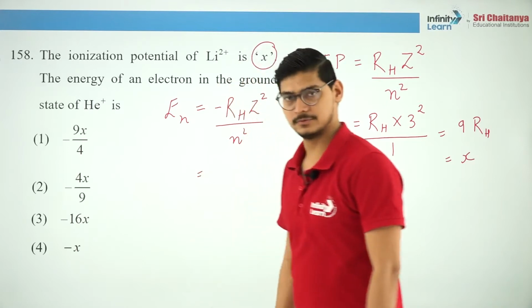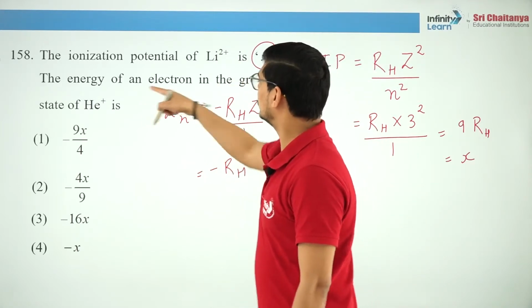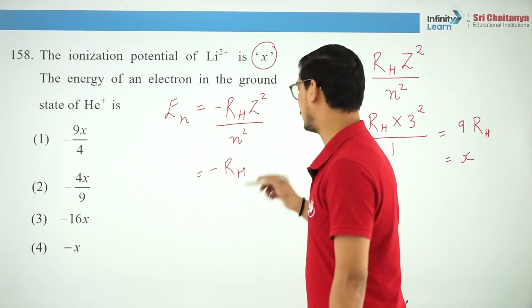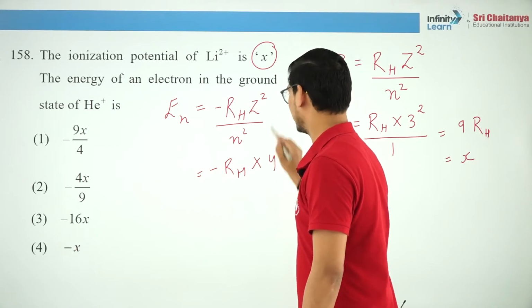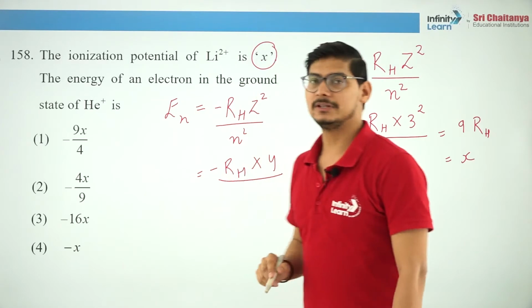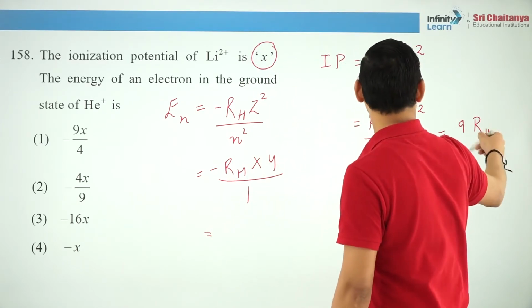Is that clear? Okay. Now the energy of the electron in the ground state. For helium the value of Z is what? 2. So this will become 4. Z square by n square, and for the ground state the value of n is 1. Now you know 9 RH is x.